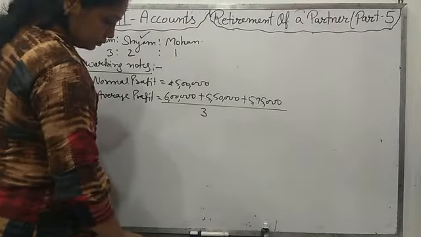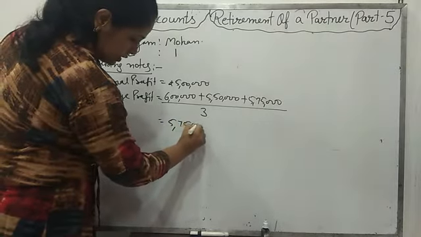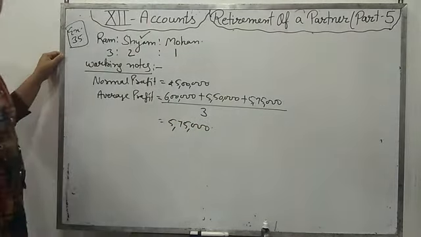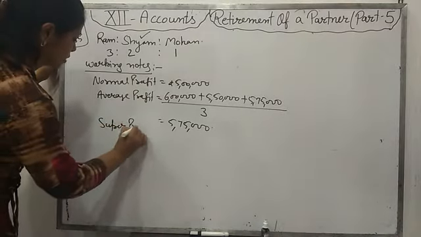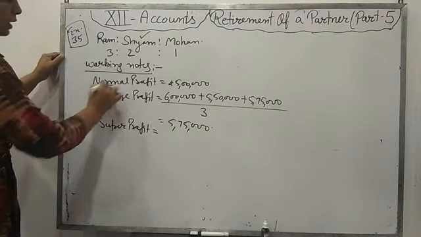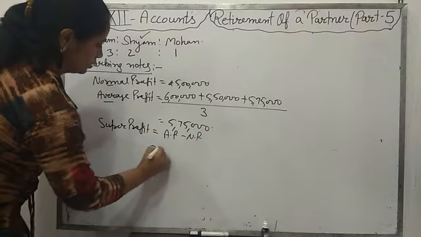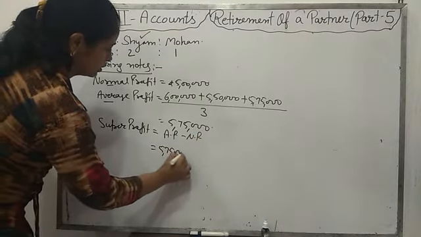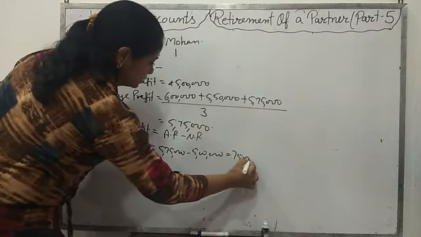It will come 5 lakh 75,000. Now super profit, what is the formula of super profit? Average profit minus normal profit. 5 lakh 75,000 minus 5 lakh, it will come 75,000.